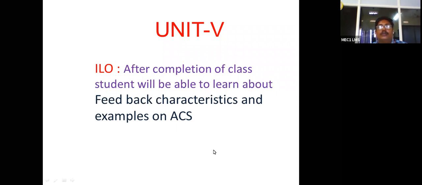So anybody, can you come up with one example of an automatic control system? Yesterday I already told you to come with an example.